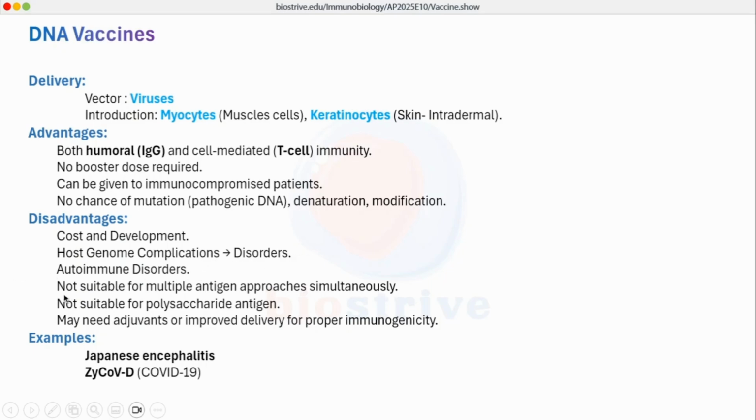It is not suitable for multiple antigen approaches simultaneously. We cannot give different kinds of vaccine approaches simultaneously in case of DNA vaccines, and it is not suitable for polysaccharide antigens. If the nature of the natural antigen is polysaccharide, then these DNA vaccines are not enough, and they may need additional adjuvants for the proper delivery and proper immunogenicity of these vaccines as well. The two most common examples of DNA vaccines are the Japanese encephalitis vaccine and ZyCoV-D, which is for COVID-19 disease.